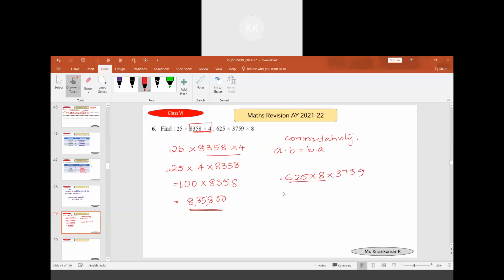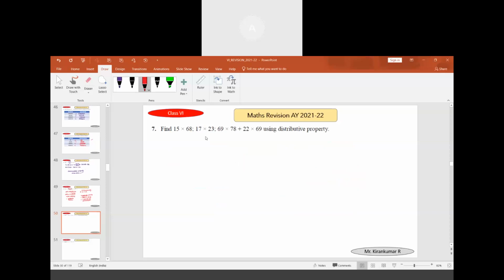Now we will multiply these two. We get 5000 into 3759. We'll be getting 1 crore 87 lakh 95,000. You calculate, we get this. So that's easy.